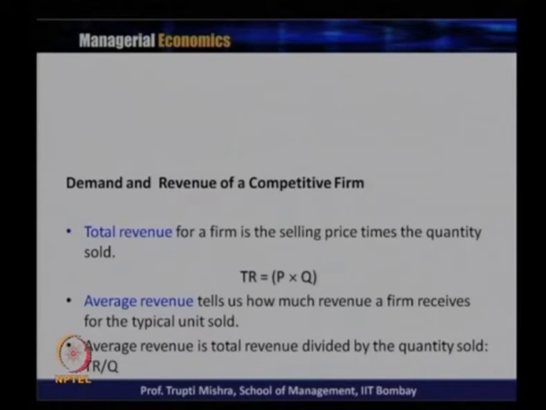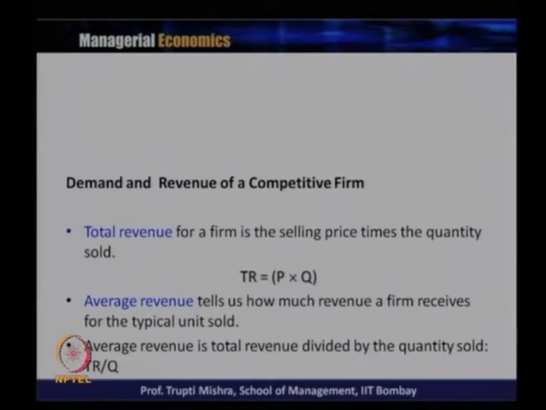So, then we will talk about what the demand and the revenue of a competitive firm are, or of an industry as a whole, how total revenue is calculated, and what demand we will check for the typical competitive firm. We will take the revenue part first. Total revenue for a firm is the selling price times the quantity of goods sold. So, total revenue is price multiplied by quantity. If price is 10 rupees and quantity sold is 100 units, total revenue will be 1000, because P is 10 and Q is 100.